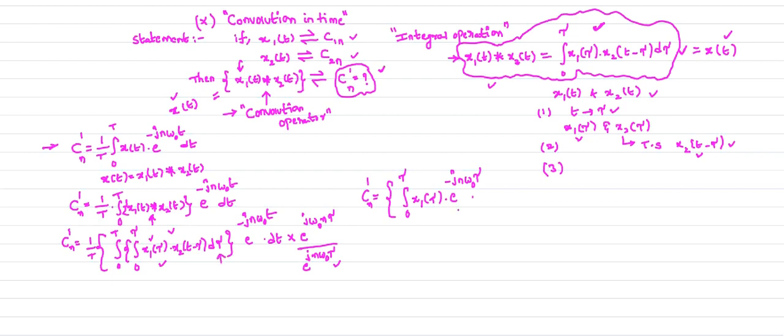Here d tau is there, so this is your d tau. So that is the first factor.